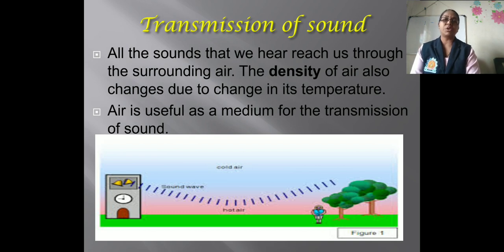Now the next one is transmission of sound. All the sounds that we hear reach us through the surrounding air. The density of air also changes due to the change in its temperature. That means as the temperature changes, the density of the air also changes. So air is useful as a medium for the transmission of sound. In winter the density of the air increases. We can hear the whistle of a distant train clearly early in the morning in winter. So air is a useful medium for the transmission of sound.